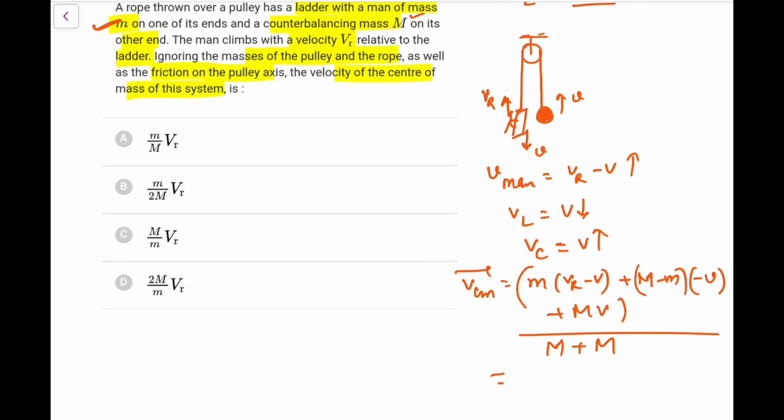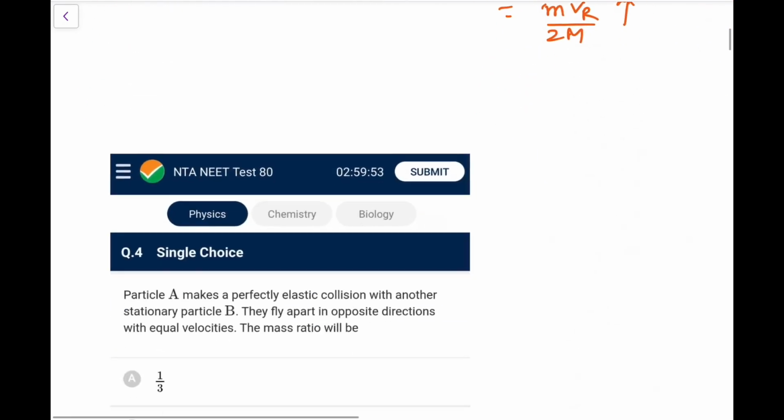So if you do this, what we will have now, this will be minus mv, this will become plus mv, so this small mv cancels out, and this capital MV also cancels out. What we are left with is mvr upon 2m. So that is the velocity of CM, and it is going up. So we'll go for option B here. It's a nice question.